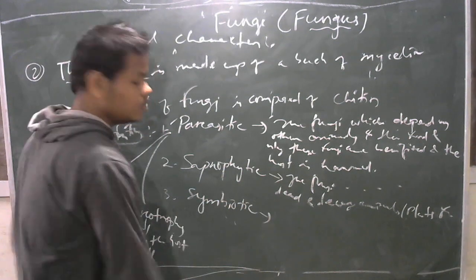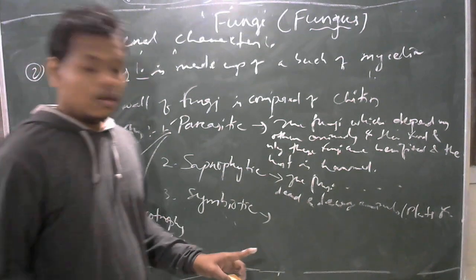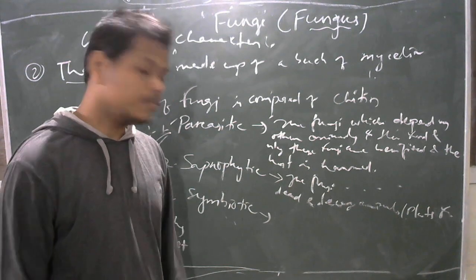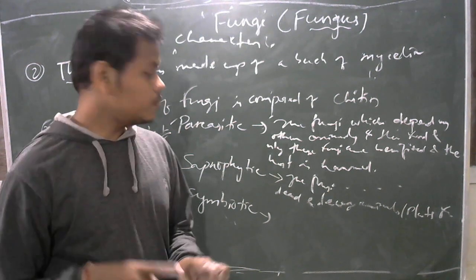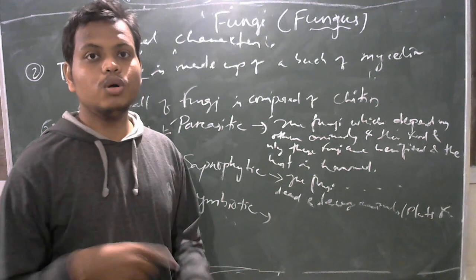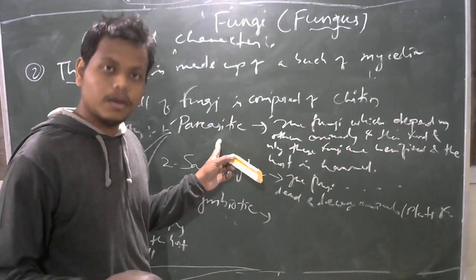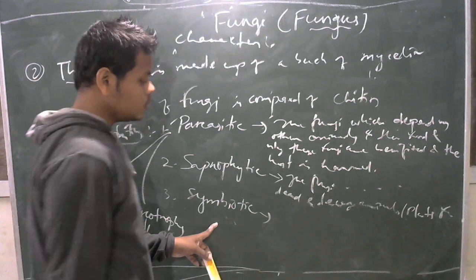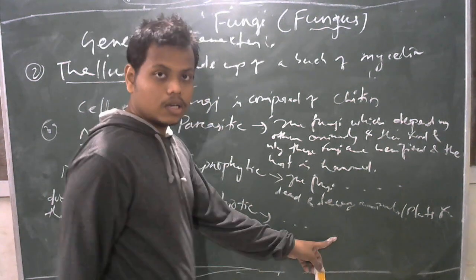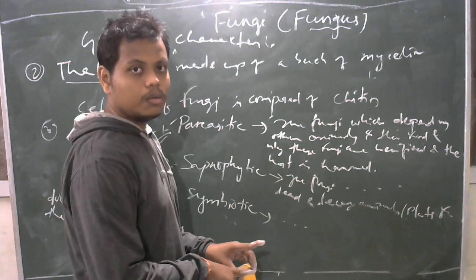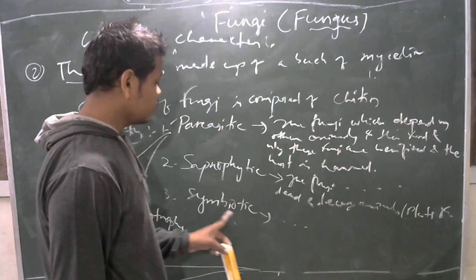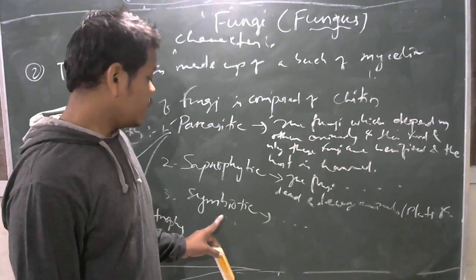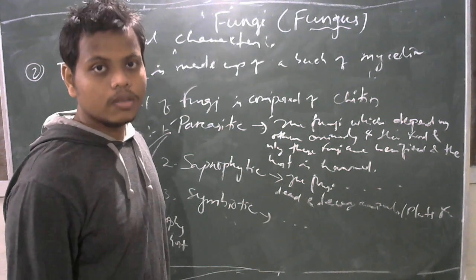Then symbiotic fungi: the fungi which live with another organism in a symbiotic form. That means the fungus lives with another organism and both are benefited. In parasitic association, only the fungus is benefited, but in symbiotic association, both organisms are benefited. The fungus is benefited, and the other host is also benefited. That type of association is called symbiotic association, and the fungus is called a symbiotic fungus or symbiont.